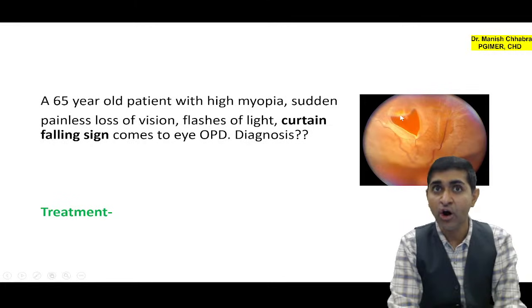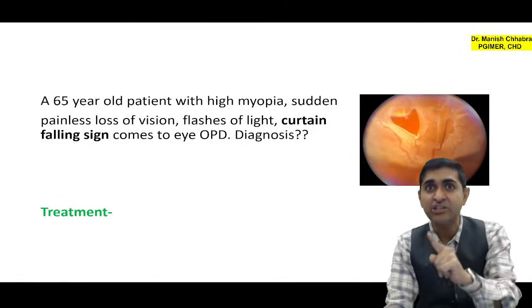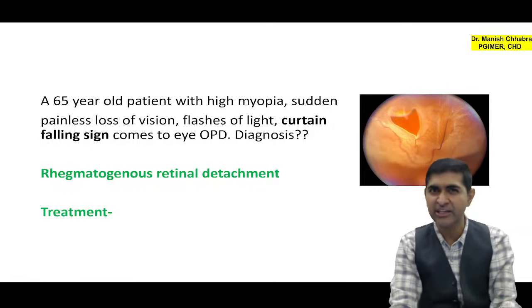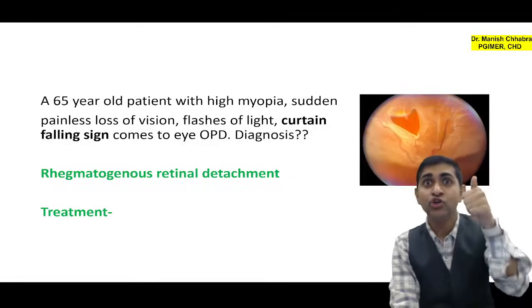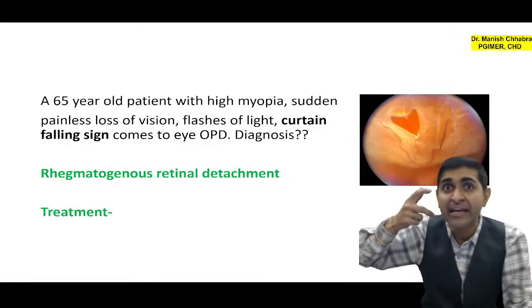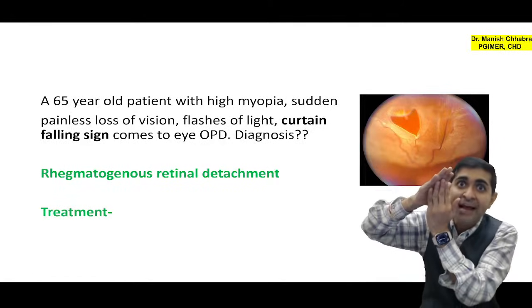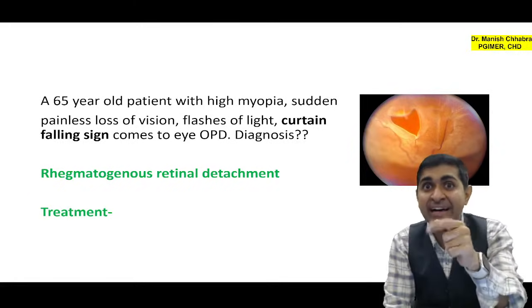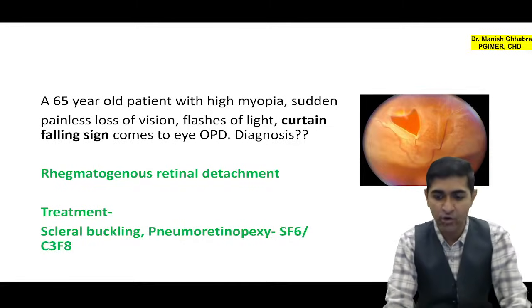ठीक है जी? Horseshoe shaped retina is there and it is more commonly on the superior-temporal side, and typically this is rhegmatogenous retinal detachment. Rhegmatogenous retinal detachment, what is the treatment? It is pneumoretinopexy. Pneumoretinopexy is you inject an air bubble, it will rise up. It will push back the detached part of the retina, or you can also go on for scleral buckling or silicon buckling. I hope it is clear. All right, I hope it is clear.